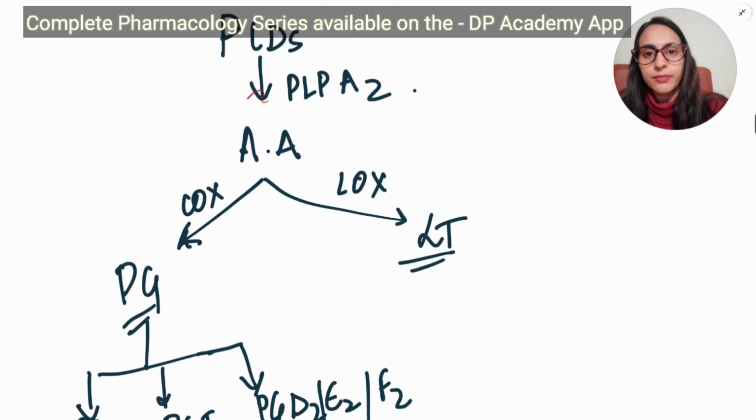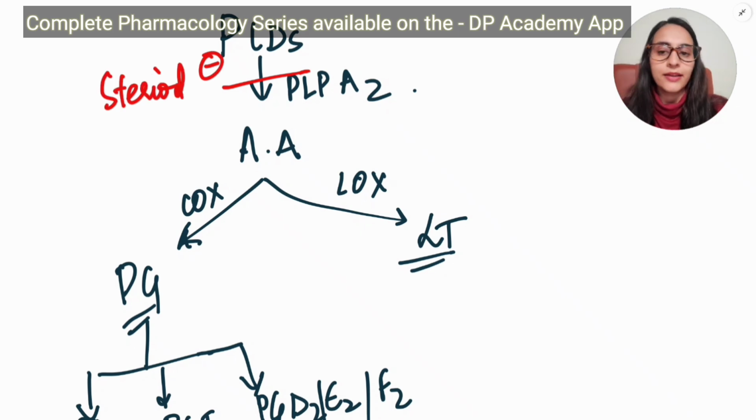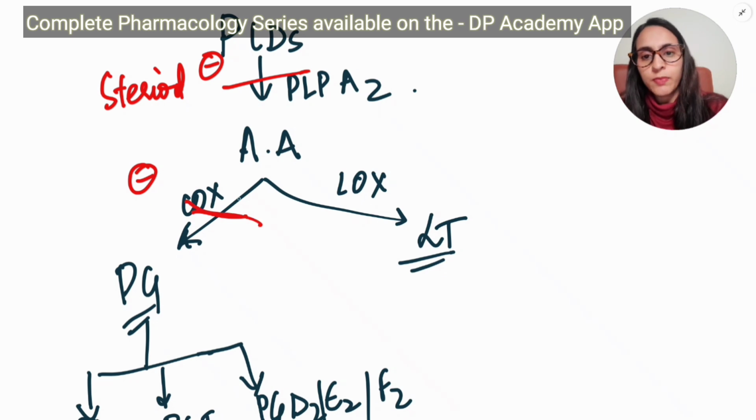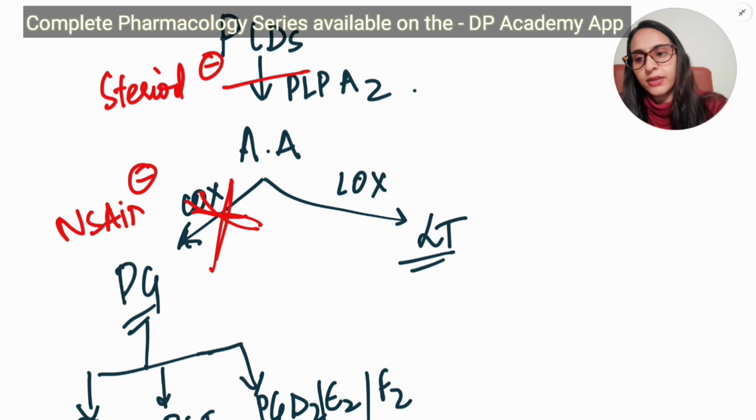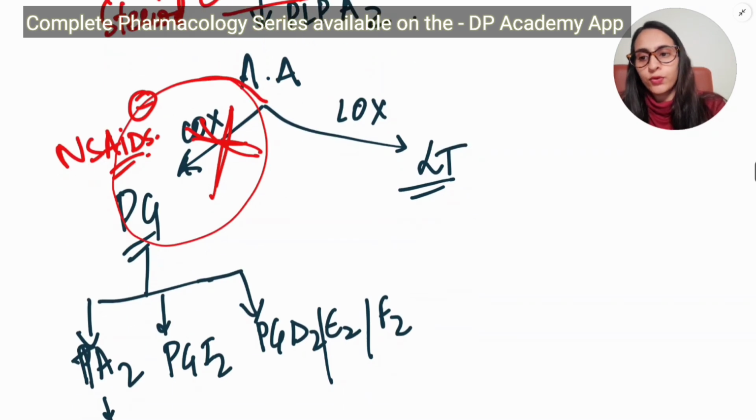Steroids inhibit the conversion of phospholipids to arachidonic acid, and non-steroidal anti-inflammatory drugs, NSAIDs, act by inhibiting the cyclooxygenase pathway. So this pathway is inhibited by NSAIDs. NSAIDs inhibit the cyclooxygenase enzyme, and therefore prostaglandin synthesis is inhibited.